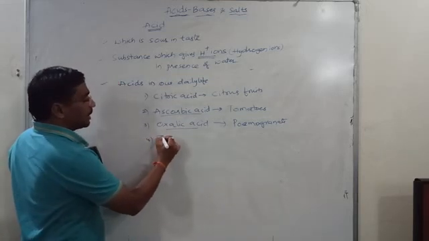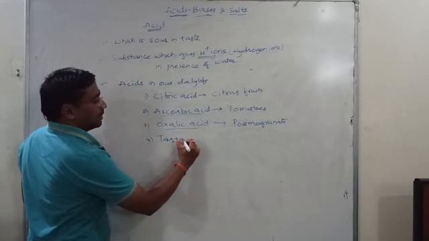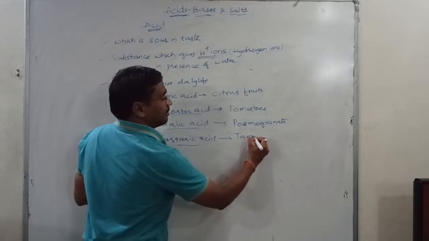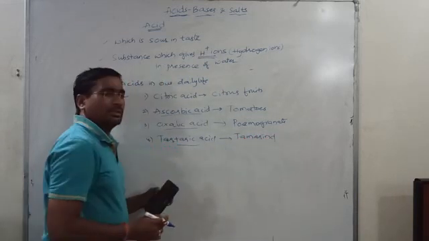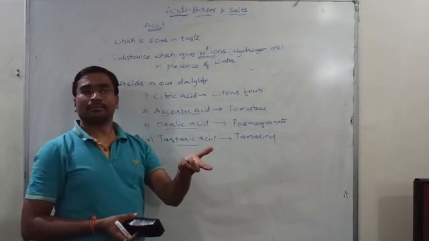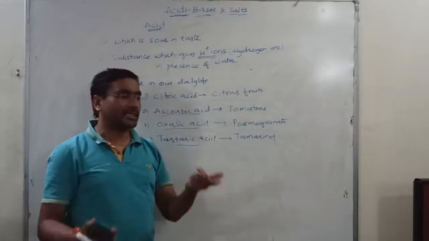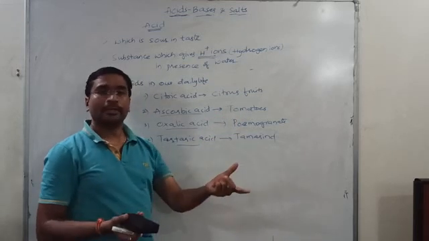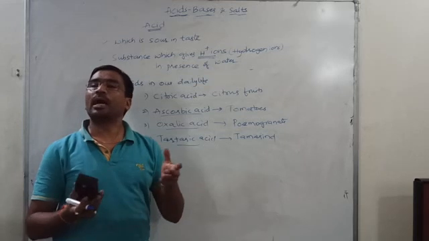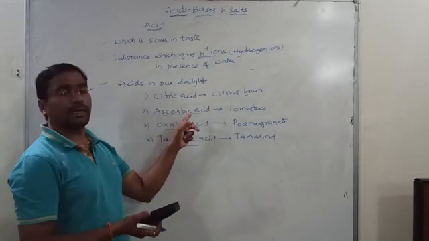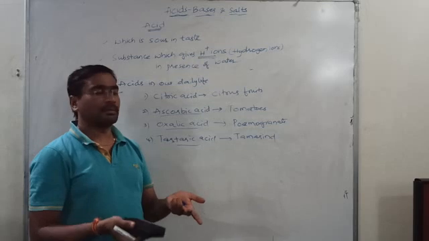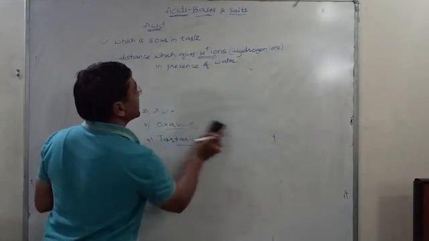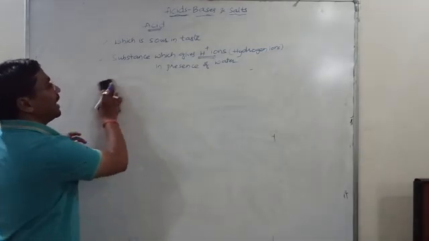Next one we can have is tartaric acid. This acid is present in tamarind. So you see, we are using lemon daily, we are using tomatoes daily, we are eating pomegranates, we are using tamarind. So daily we are using acids in our daily life to meet our requirements. So let me give what are the main characteristics of acids.